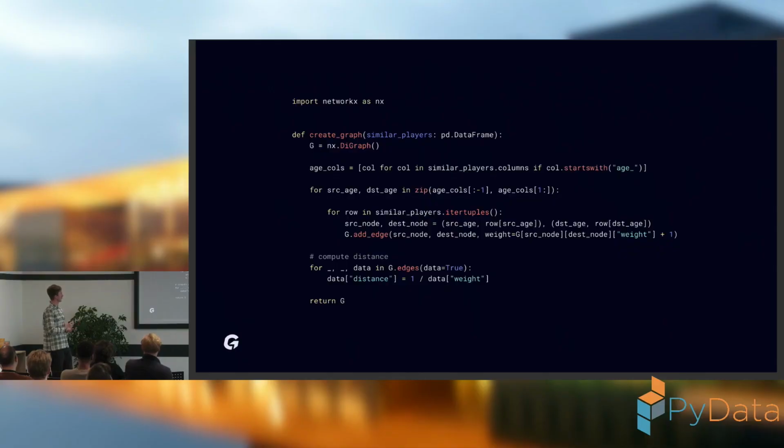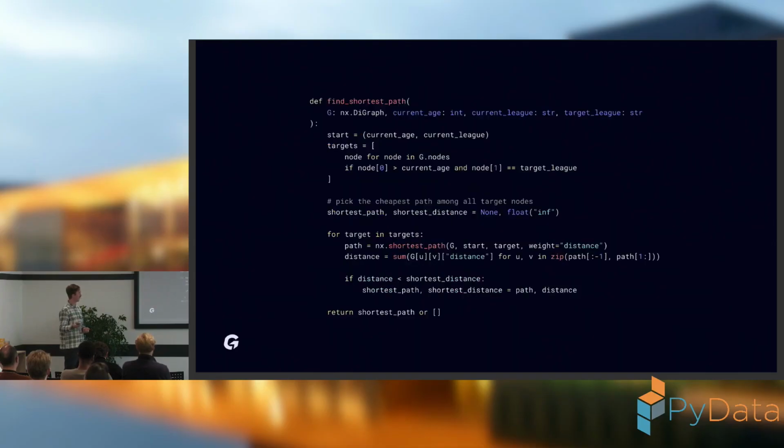As I said, the edge is weighted by the number of players that actually took that step in their career path. And when I have the directed graph like this, then what I also need to do is transform this weight into distance by simply computing the reciprocal value. The reason is that in the next step I want to find the most usual path for my player by finding the shortest path in that directed graph. So that is why this technical thing.